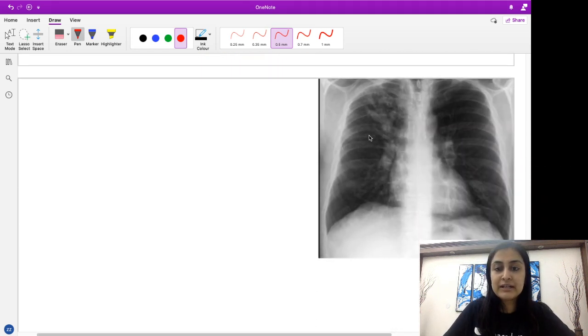Alright, very quickly, very familiar image. What do I have here? I am seeing this kind of appearance of a finger in glove.